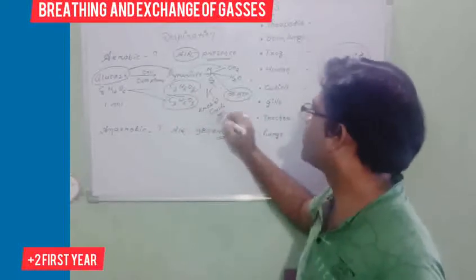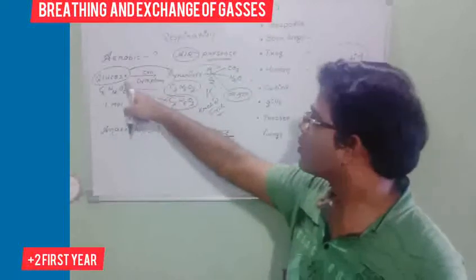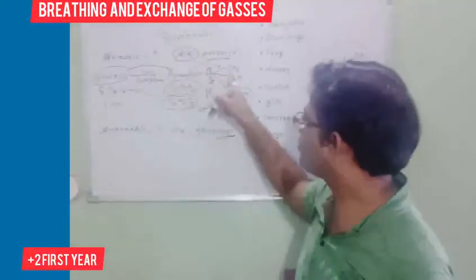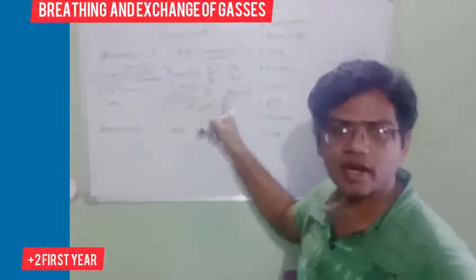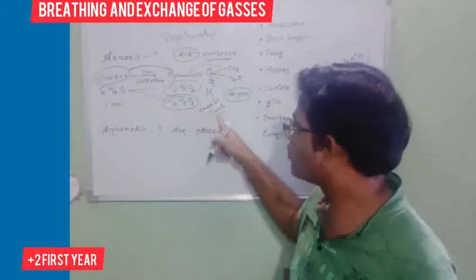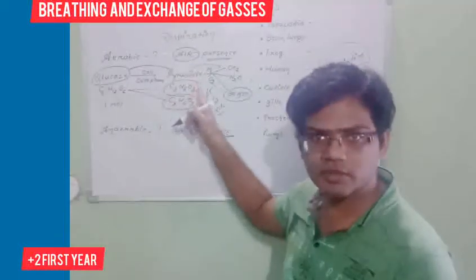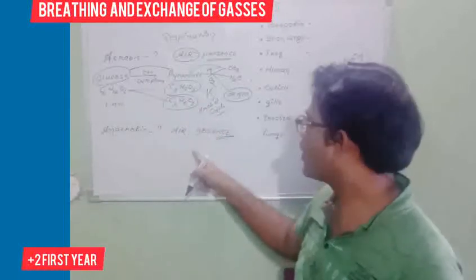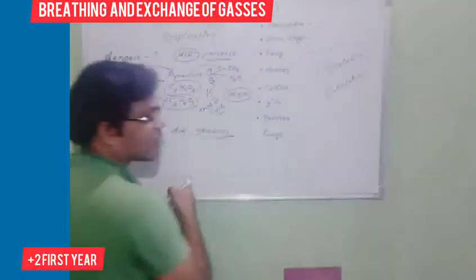This is known as glycolysis: glucose is converted into pyruvate. Pyruvate is converted into carbon dioxide, water and 38 ATP, and that is known as the Krebs cycle. So this is called aerobic respiration. Anaerobic respiration means absence of air.